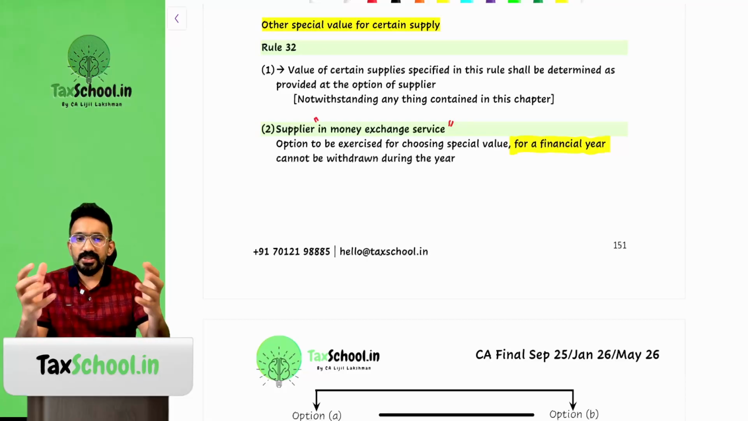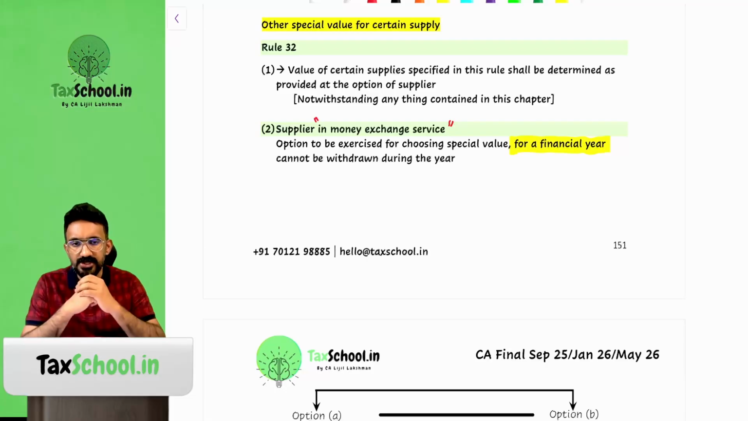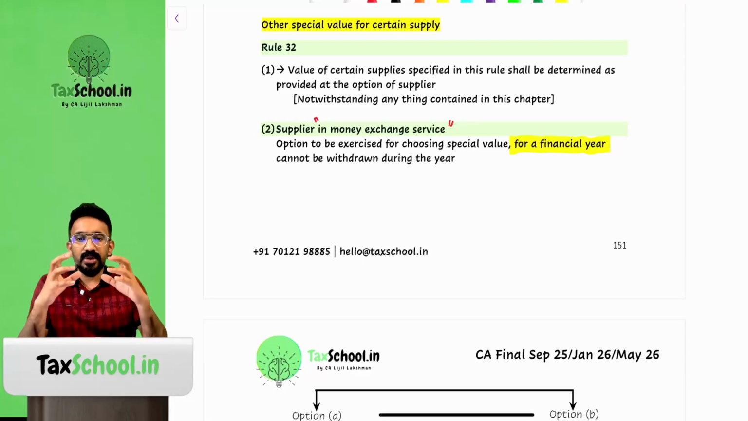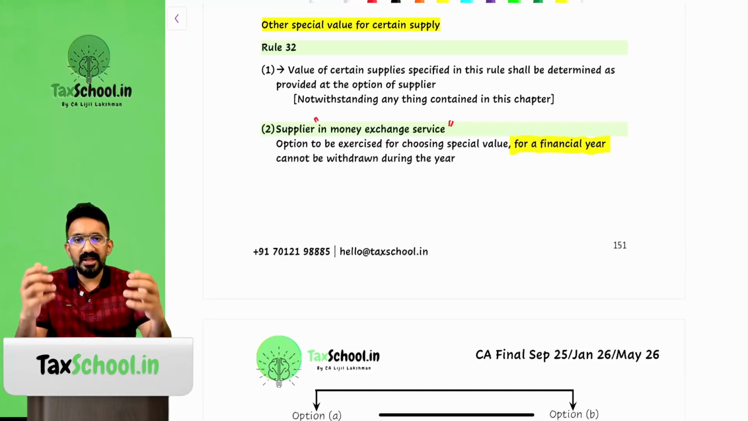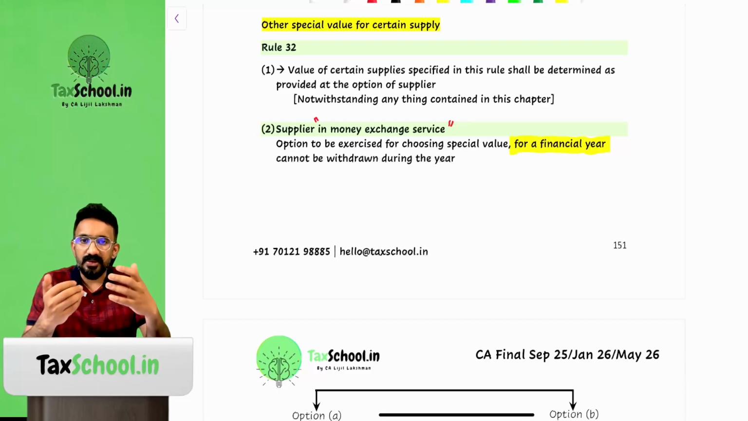Say somebody walks into my shop, I'm a money exchange dealer. They wanted $1,000. I gave them $1,000 and I got like 85,000 rupees. The entire gross amount of 85,000 rupees will not be subject to GST because this is considered to be exchange of money. Now, exchange of money will be treated as a supply of service when there is a separate consideration charged. What is a separate consideration that I have for money exchange business? It's primarily the commission that we are charging would be considered to be a consideration for supply of money exchange service.